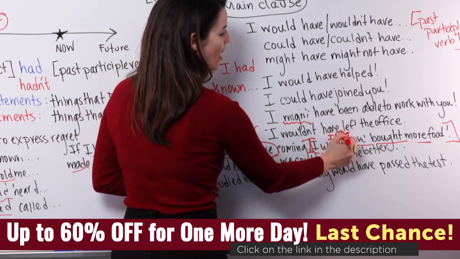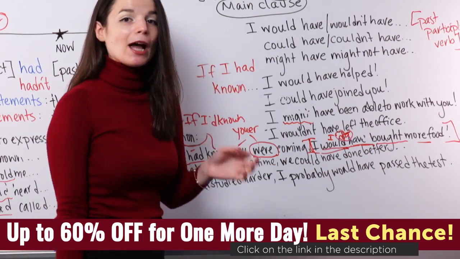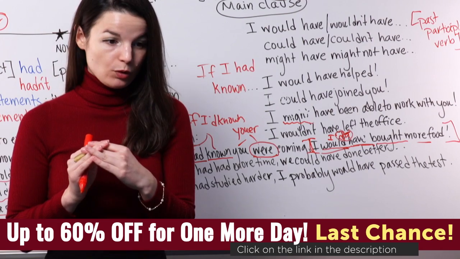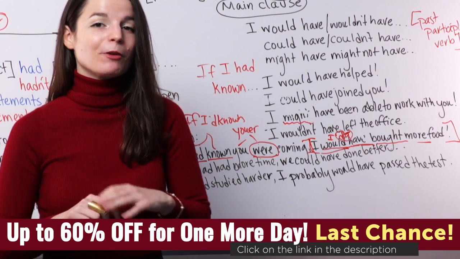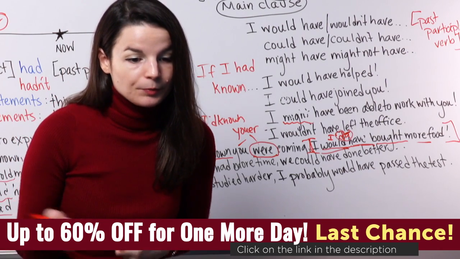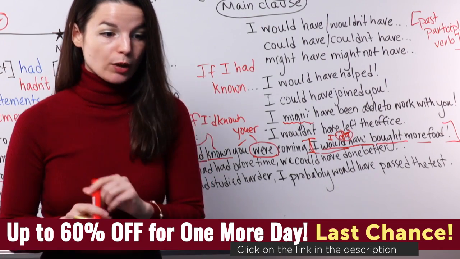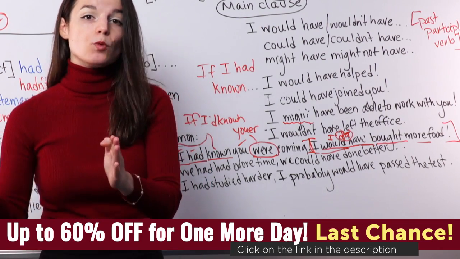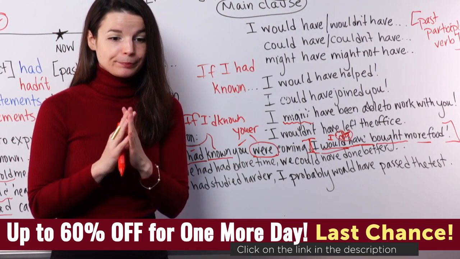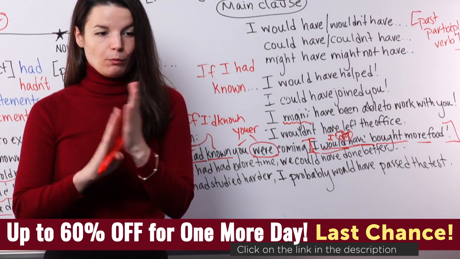And this equals have. I would have reduces to I'd have bought more food. So if I'd known you were coming, I'd have bought more food. That's how a native speaker would say this sentence. So this is a great pronunciation point to practice, I think, that I would reduces to I'd, and I would have I'da. Okay.